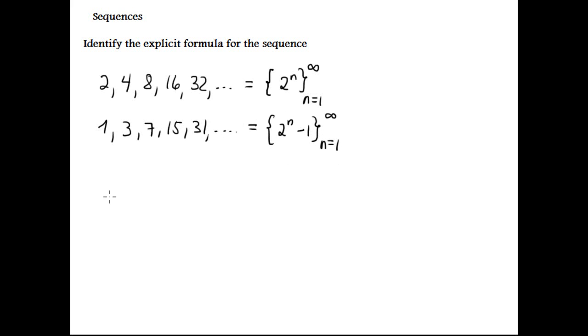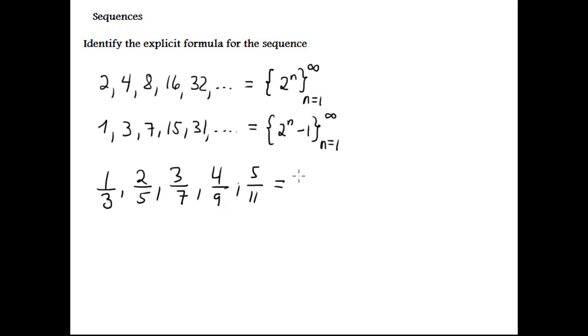Suppose this, which is interesting. 1 over 3, comma 2 over 5, comma 3 over 7, 4 over 9, and 5 over 11.